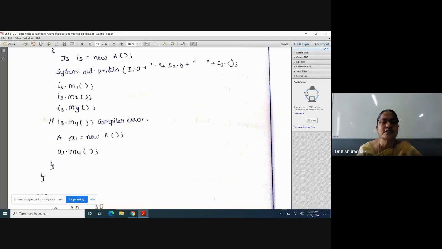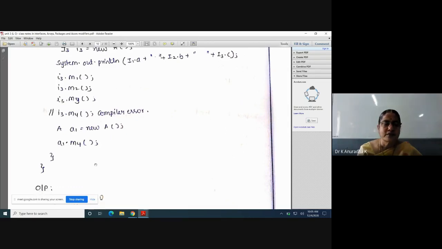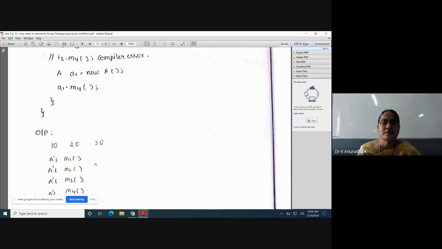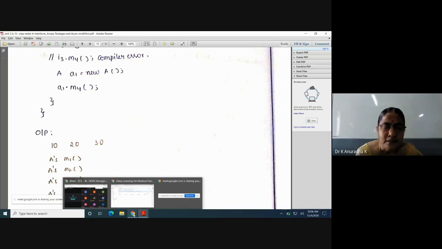But actually with this A1, we can access 3 variables A, B, C and 3 methods M1, M2, M3. In addition to that, it can access its own member, that is M4. Here it cannot be accessed, but here it can be accessed. Okay, that's it. With this interfaces, see the output. With this, the interfaces programs are completed. And next class, I will explain garbage collection.